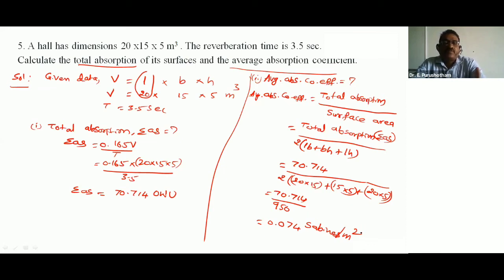Given volume is length into breadth into height, 20 by 15 by 5 meter cube, and reverberation time 3.5 seconds. Total absorption is represented by sigma AS, so we get 70.714. Average absorption coefficient is total absorption by surface area, 2 into LB plus BH plus LH. Substituting all the values, we get 0.074 sabines per meter square.